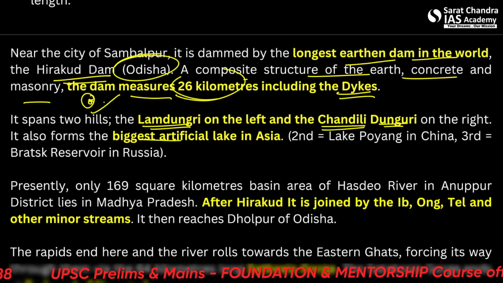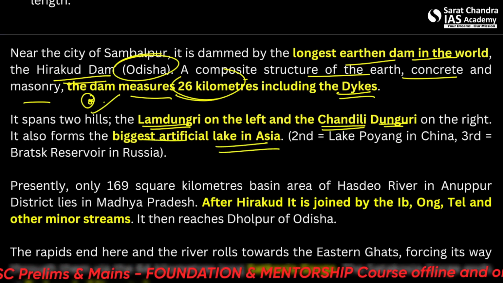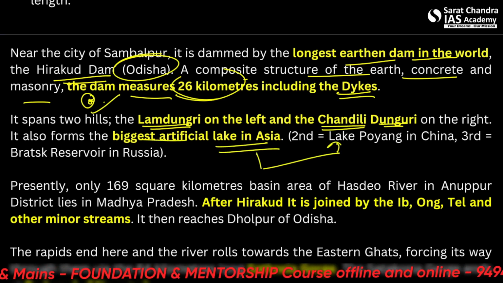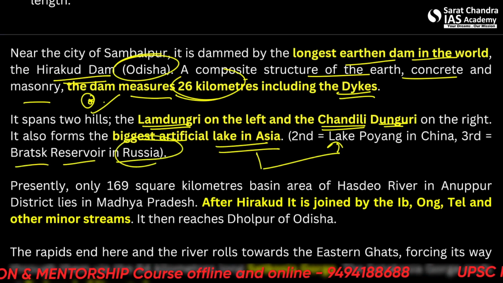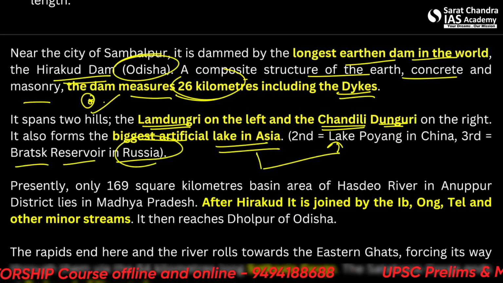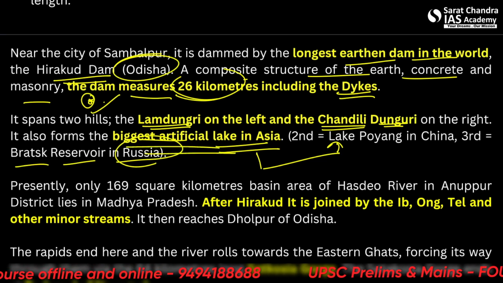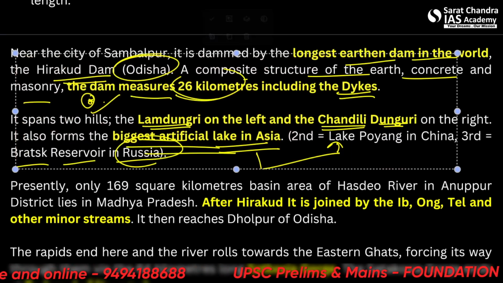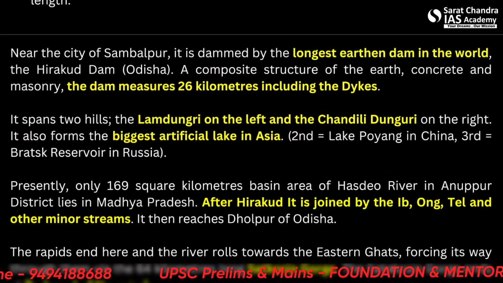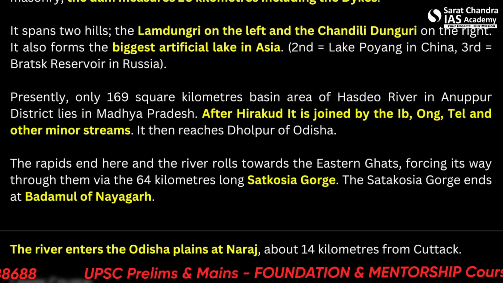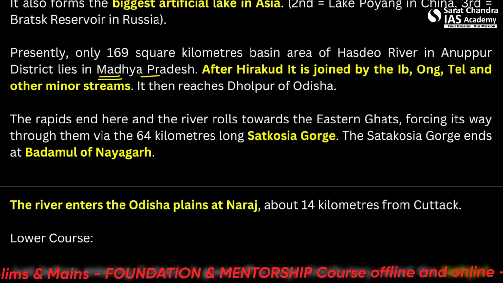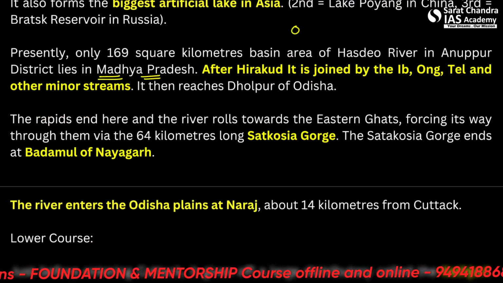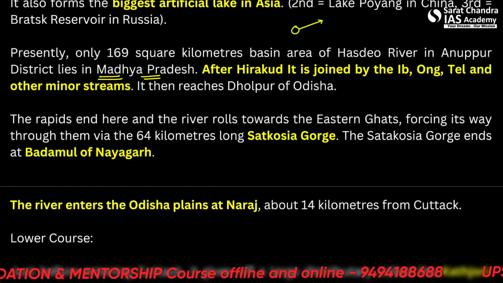It also forms the biggest artificial lake in Asia. But we must remember the second and third. Second is Lake Poyang in China and third is the Bratsk Reservoir in Russia. Alright, so Hirakud is the largest artificial lake in Asia. Alright, so presently only 169 square kilometer basin area of Hasdev River in Anuppur district lies in Madhya Pradesh. So this is what we can see, that the basin area of Mahanadi is lying in Madhya Pradesh also.